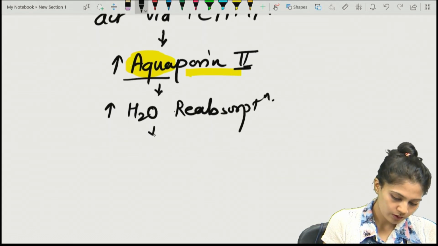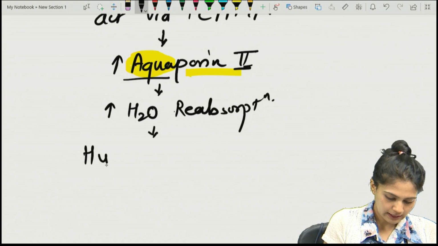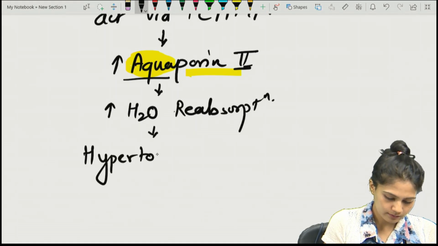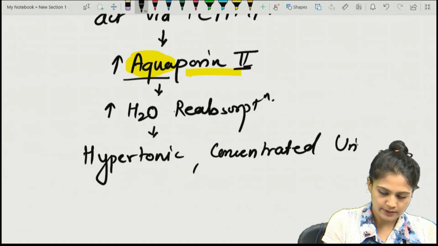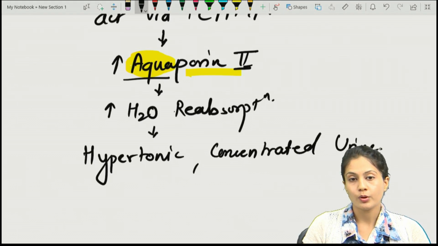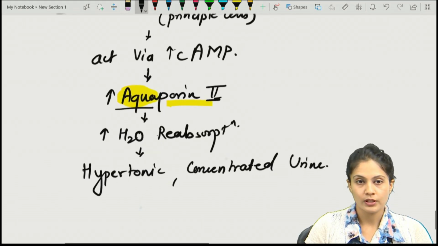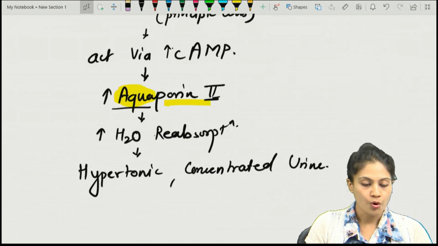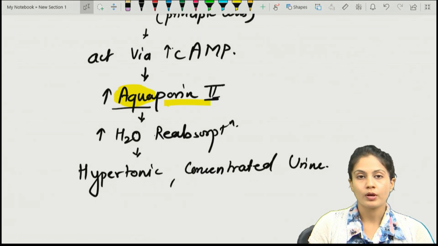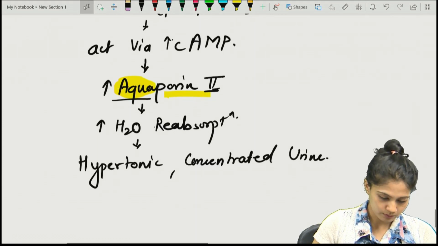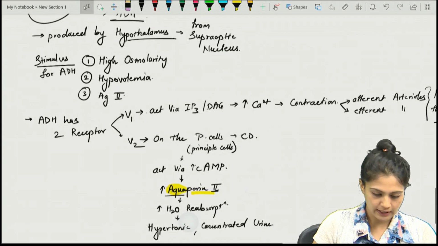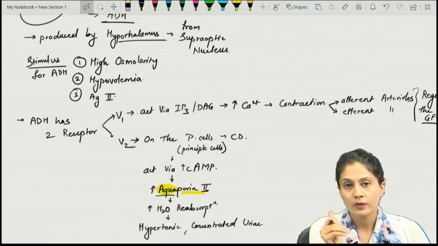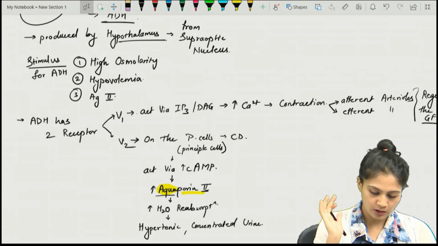What will happen to the urine? That's how hypertonic concentrated urine is produced, via more and more water reabsorption, right? So this is all about the ADH, from its production to its action.